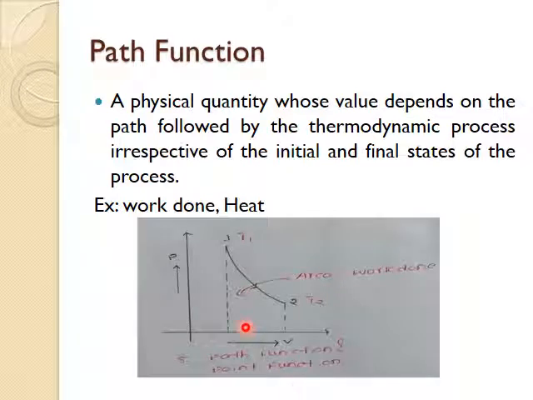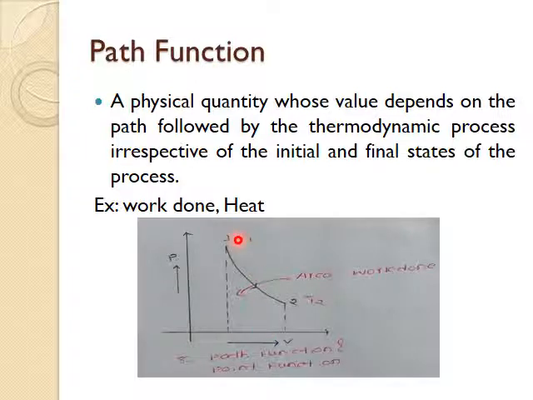In the diagram you can observe here, during the process of 1 to 2, if you want to calculate the work done during this process 1 to 2, then the area under this process 1 to 2 can be called the work done. So that means the value of work done depends on the path followed by the system from 1 to 2. That is why it is a path function.